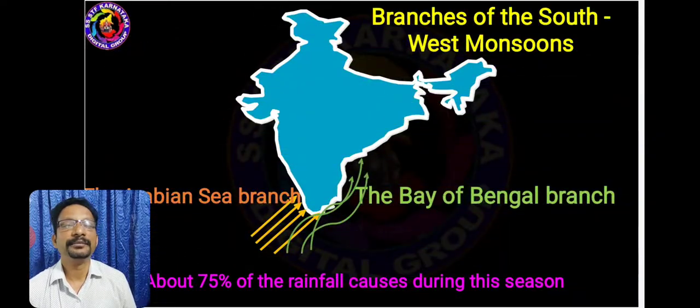See the map and find out the two branches. Can you identify the two branches? Yes. In this particular season, we get 75% of the rainfall.